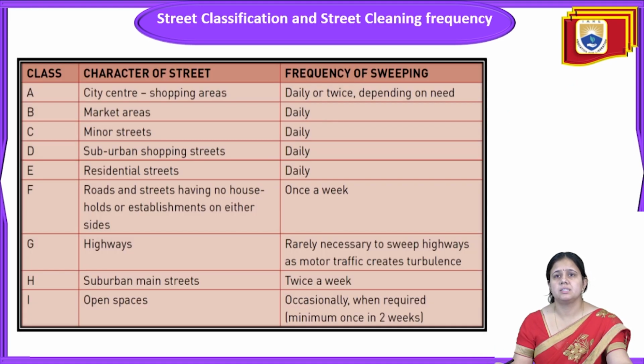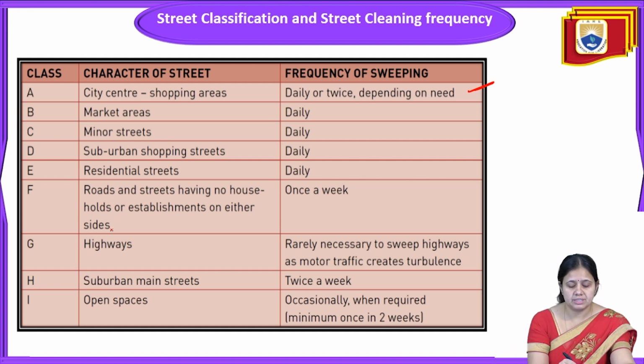So this is about street cleaning and street cleaning frequency. How many times will this cleaning be required? Some classes will be there, from A, B, C, D, E, F, G, H, I, based on the character of the area. First is the city center. If it is a city center, like a shopping area, the frequency of sweeping is daily or twice, depending on the needs. If it is a market, minor street, suburban shopping street, or residential street, the sweeping will be daily.